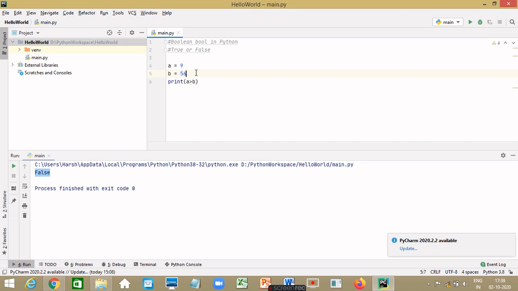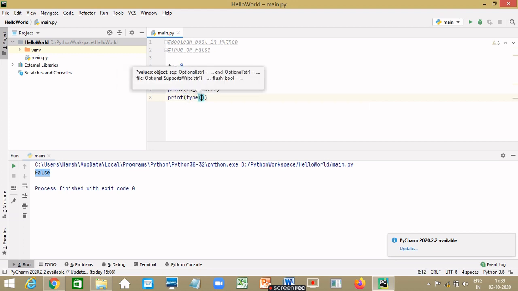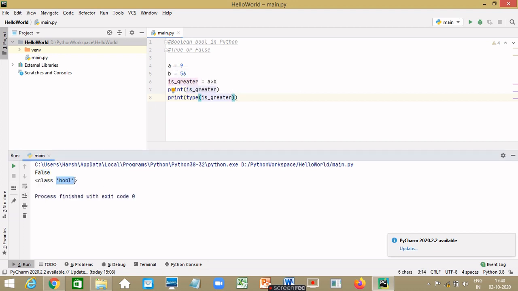It's also possible to assign this value to a Boolean variable. We just need to type the variable name and assign this expression to it. Let's say is_greater is equal to A greater than B. Now when we print is_greater, we get the output as false because A is less than 56 and not greater. Now when we print the type of this is_greater variable, we get it as bool, which is the short form for Boolean in Python.